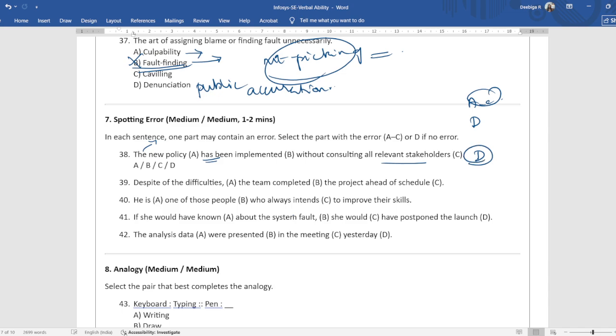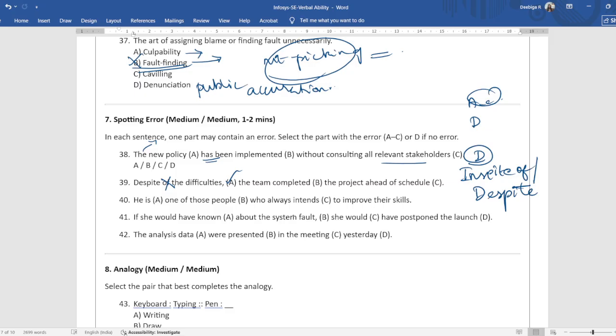Now, despite of the difficulties, the team completed the project ahead of schedule. When you use despite, of shouldn't come. Always remember it's in spite of or despite. Despite of doesn't exist. So the answer is option B.